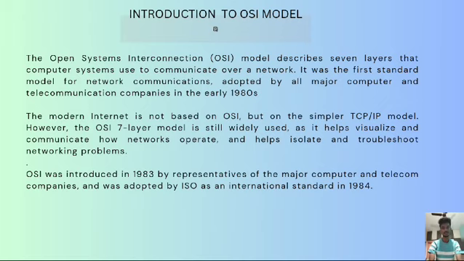The 7-layer OSI model is widely used for visualization and communication in network operations, and it is also helpful for troubleshooting network problems. The OSI model was introduced in 1983 and adopted as an international standard in 1984.